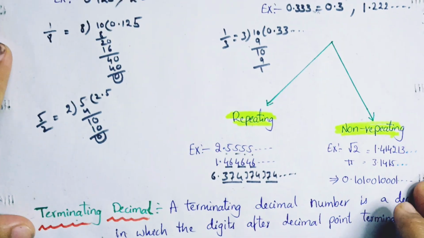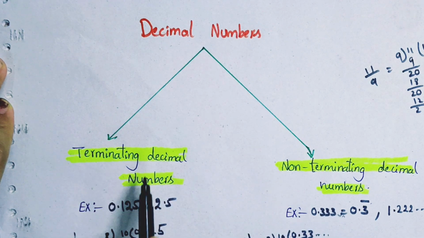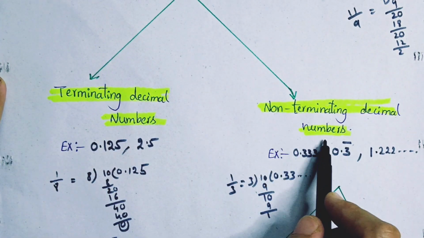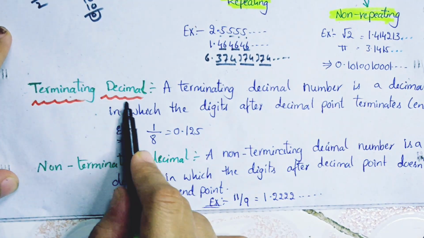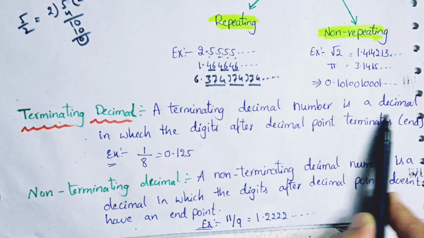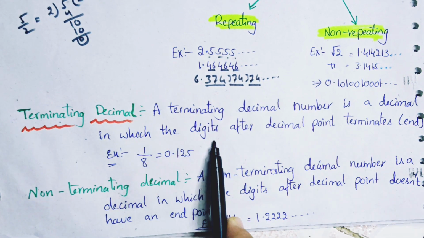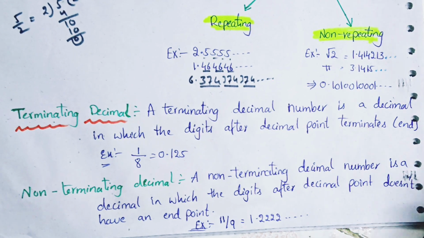Now it's clear, guys. Now let me tell you the definitions of terminating decimal numbers and non-terminating decimal numbers. The first one is terminating decimal numbers. A terminating decimal number is a decimal in which the digits after the decimal point terminate, which means end.